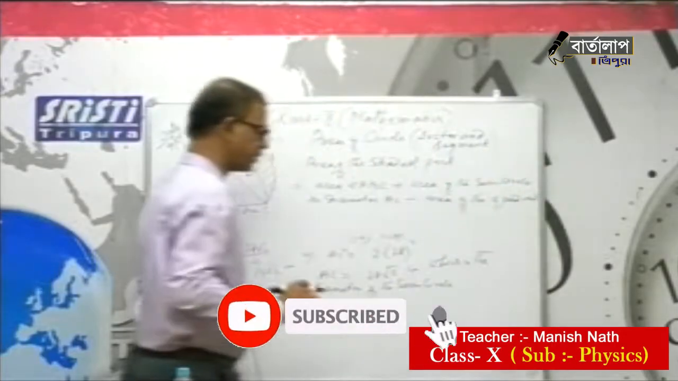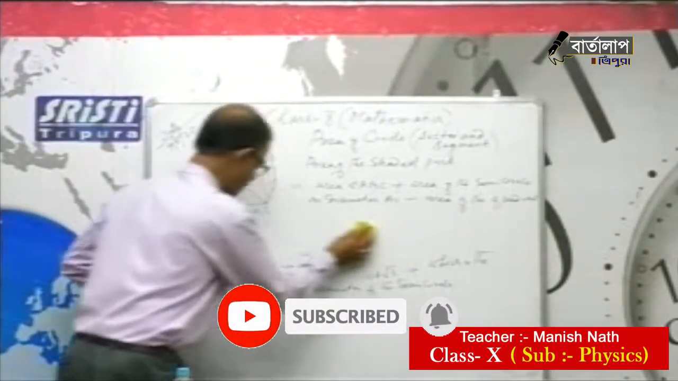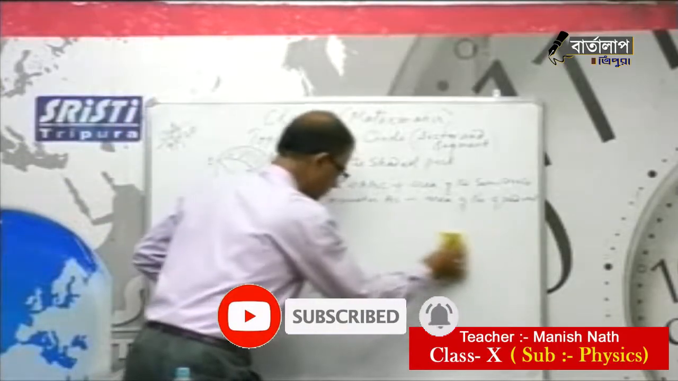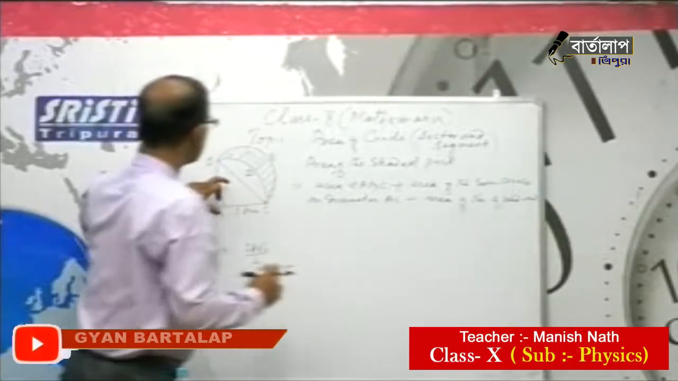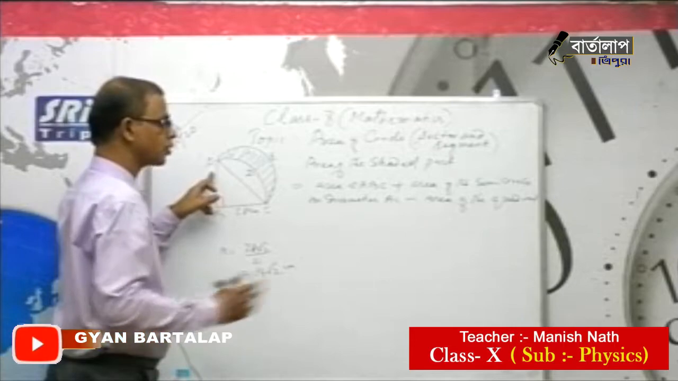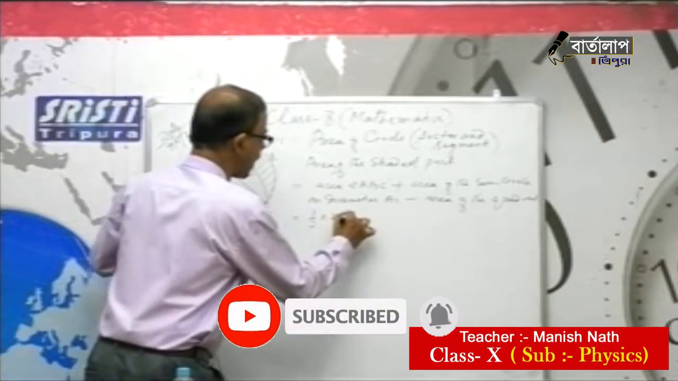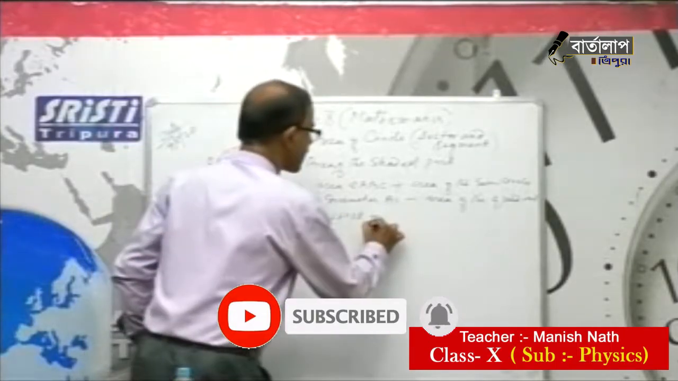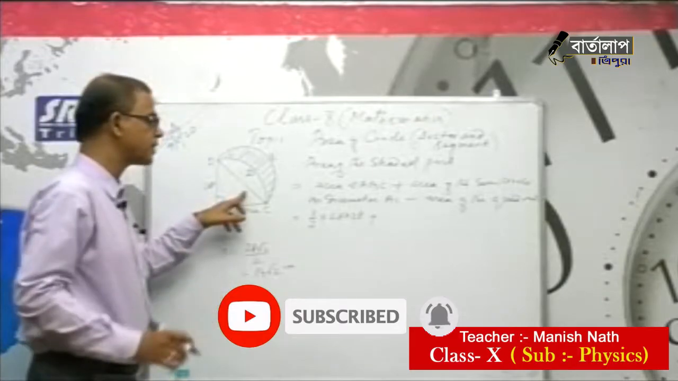Area of the quadrant. See clearly, you have to understand this one. Now we can find the area of the triangle. This is a right triangle, base is 28, height is also 28, so directly we can use that formula, half into base into height, plus area of the semicircle on diameter AC. What is the area of a semicircle?